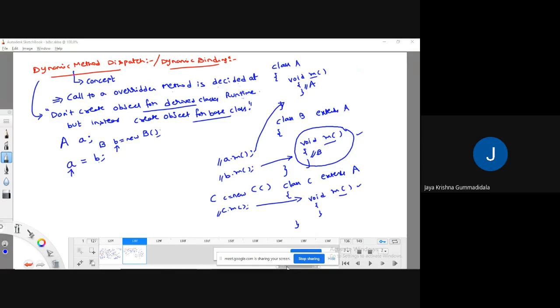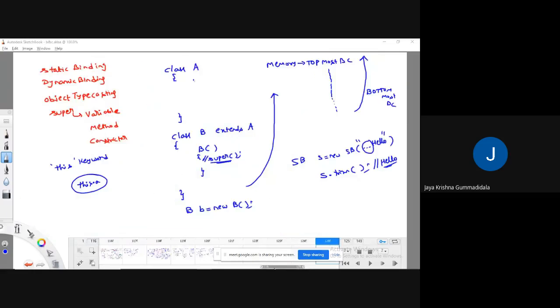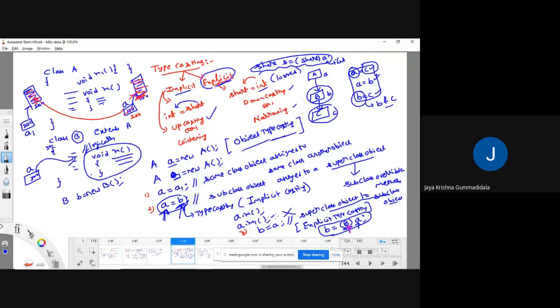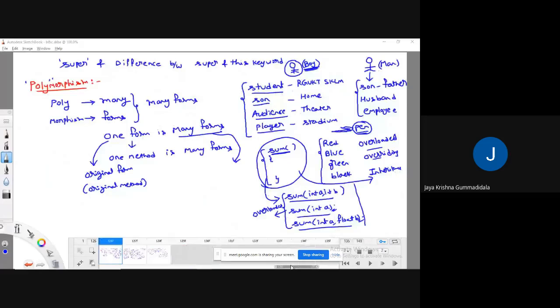See, I have said one thing there. I said once we assign a subclass object to a superclass object, subclass overridden methods will be called with respect to a superclass object.